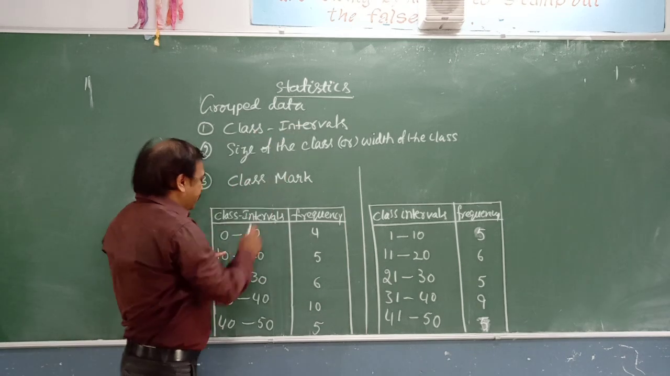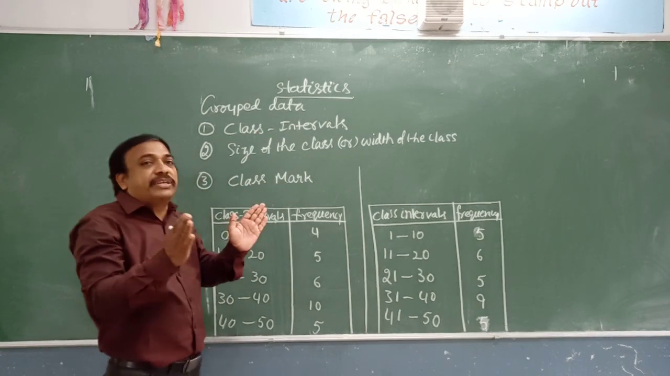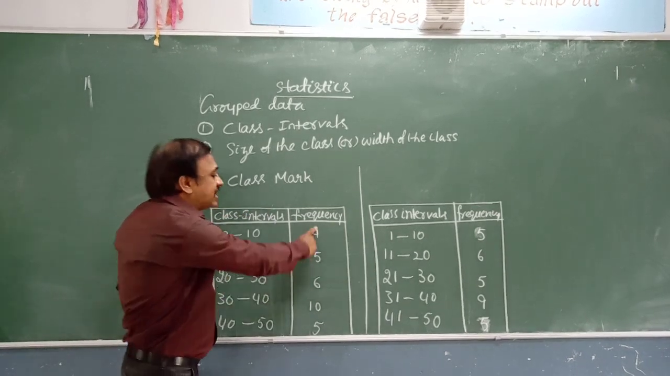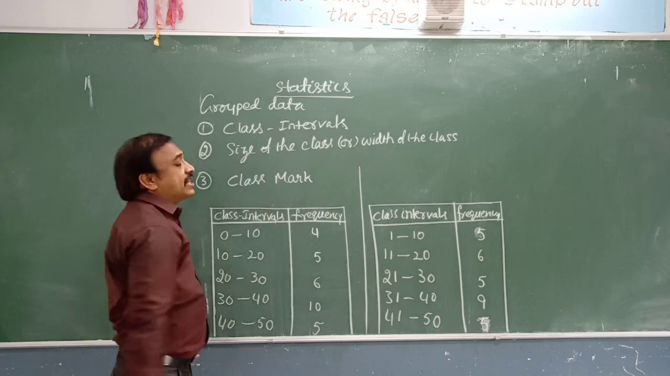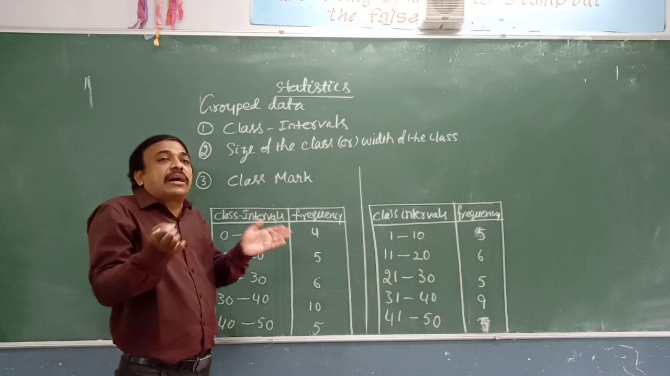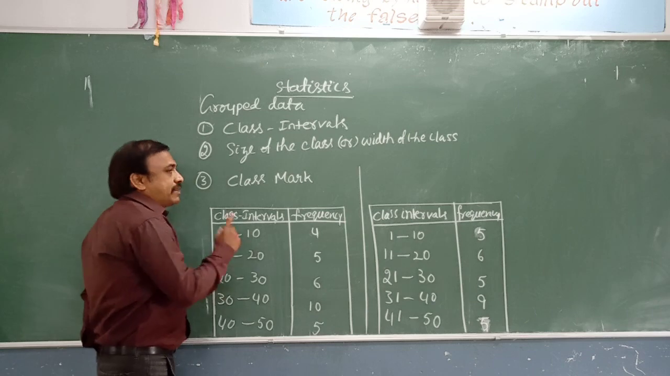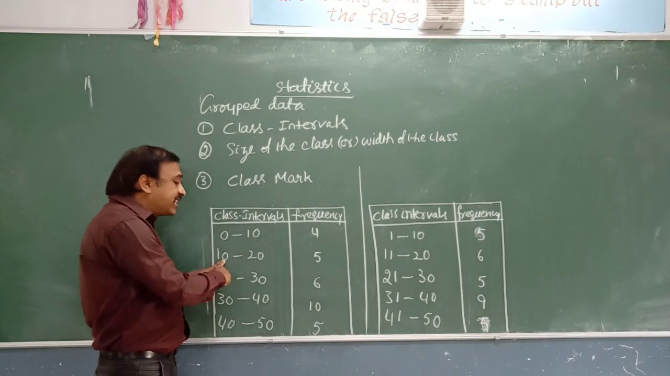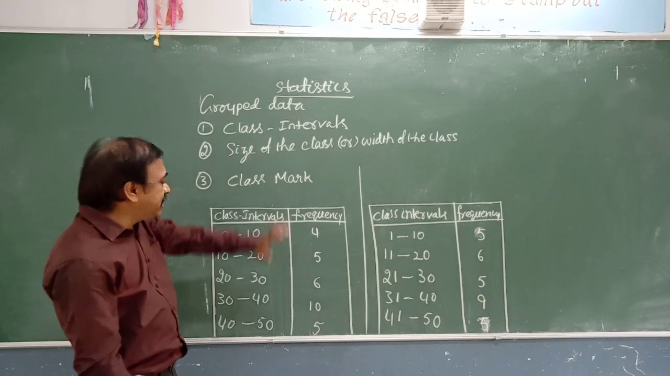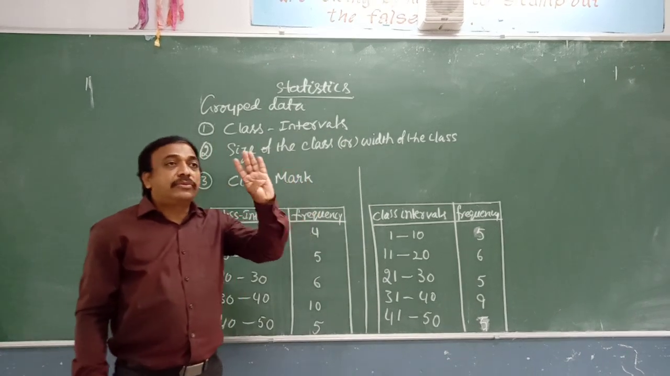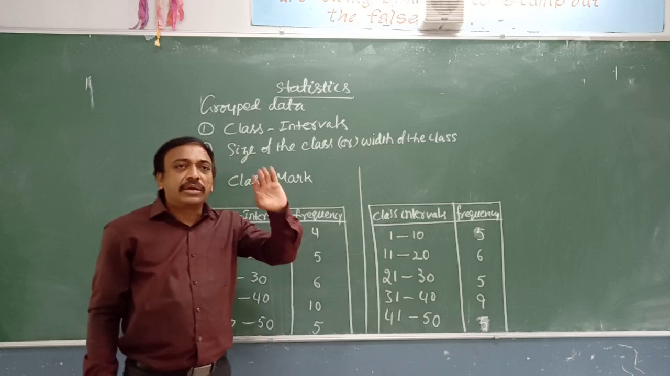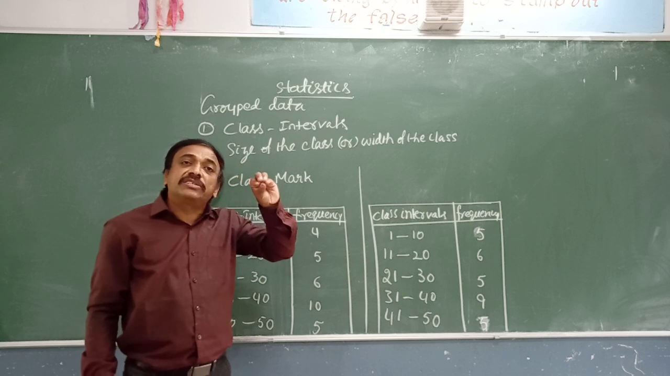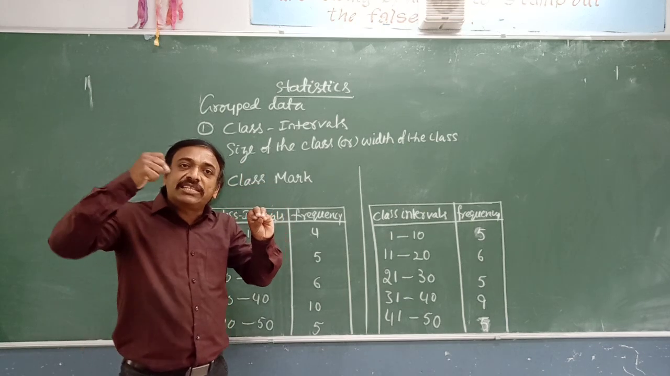Class interval means this 0 to 10, the particular group we are considering. Then these are the frequencies. Size of the class means the size or width of the class. In 0 to 10, 10 will not be counted; it will be counted in the next group. So from 0 to 10 we have 0, 1, 2, 3, 4, 5, 6, 7, 8, 9. How many observations are we entering into that? How many entries are we making?